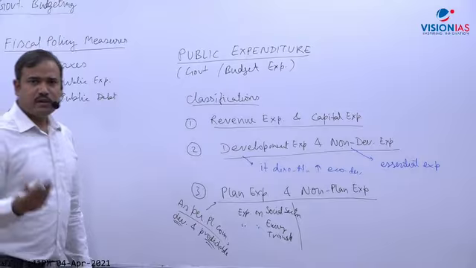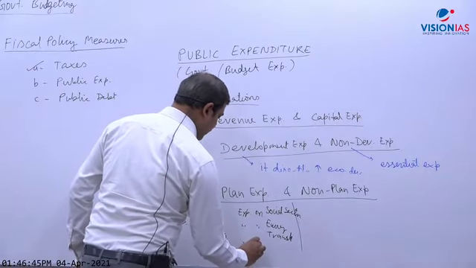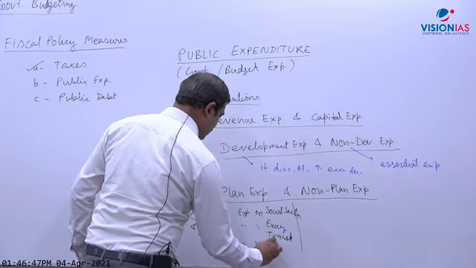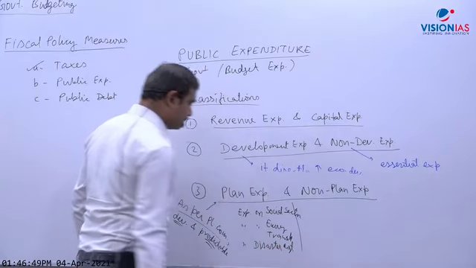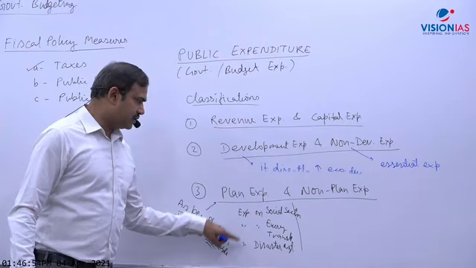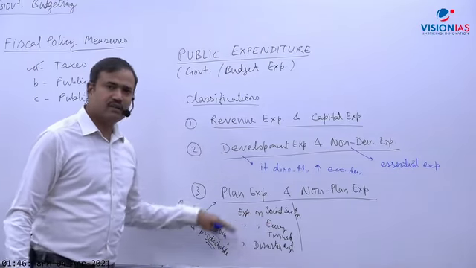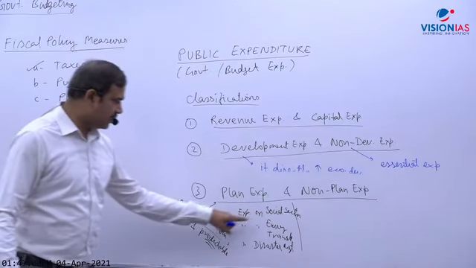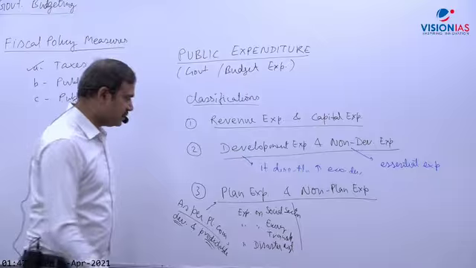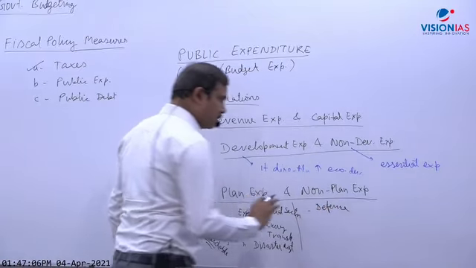Even disaster management was included later, expenditure on disaster management. So the examples of plan expenditure: social sector, expenditure on energy, transportation, communications, disaster management, mostly infrastructure. Energy and transportation are infrastructure as such. And here, like defense. So defense used to be non-plan.